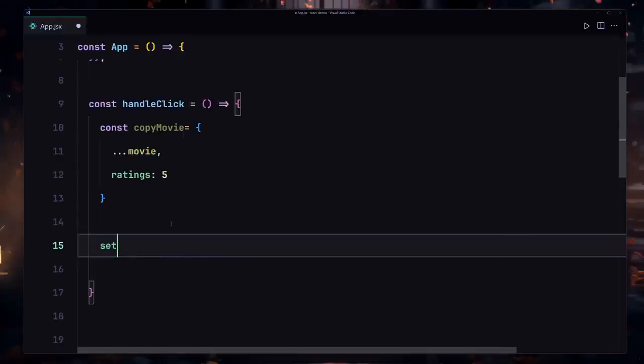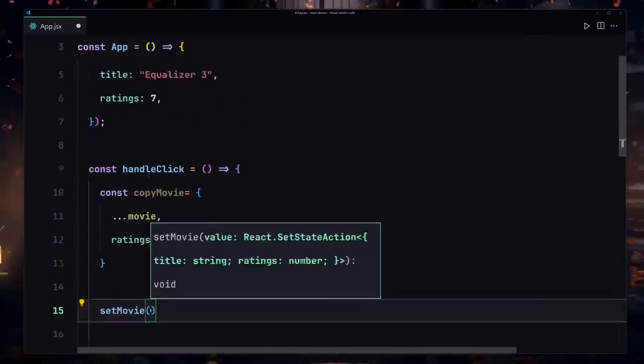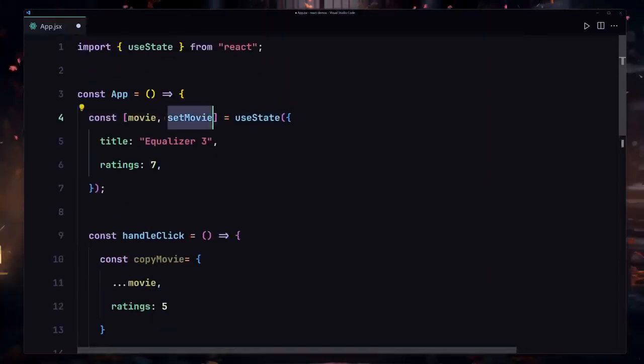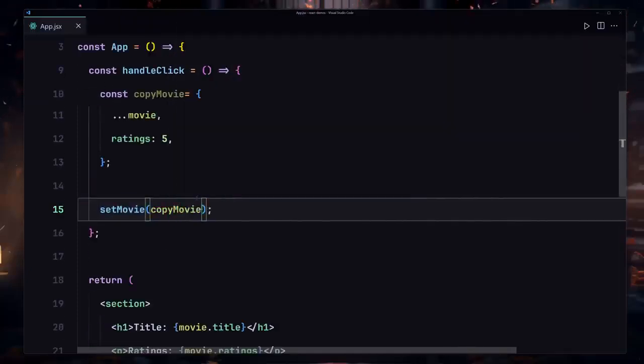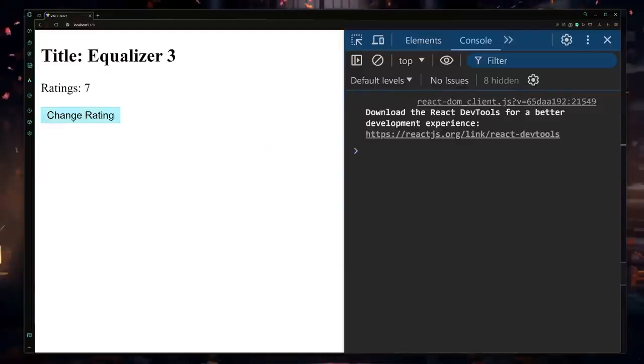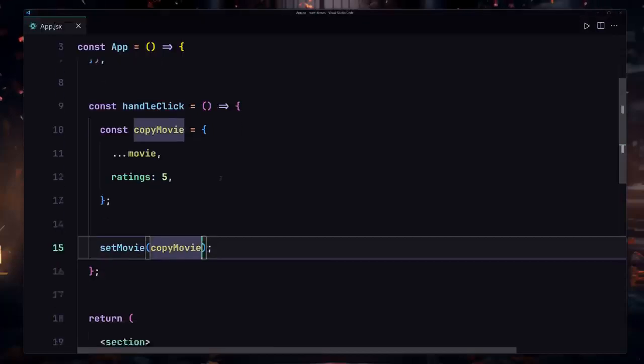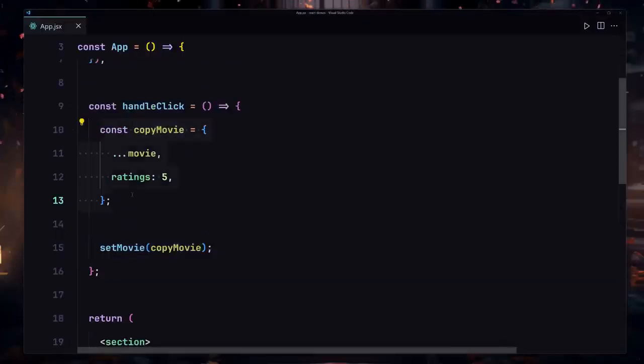Okay, and now we are going to be using our setMovie, which is the function which allows us to change this state. And I'm going to specify my copyMovie right here. If I save my file, and here you can see if I click on this button, it's going to change the ratings to 5 right here, which is amazing. But this is the longer way of doing things, but we can totally refactor this code to use a shorthand.